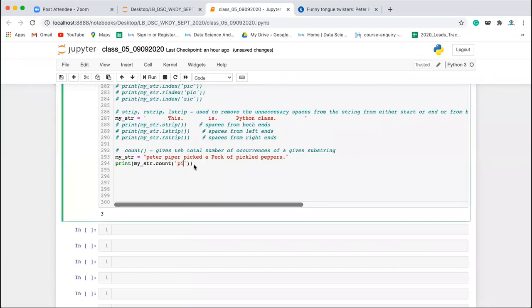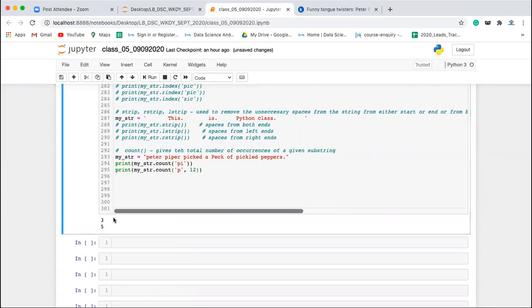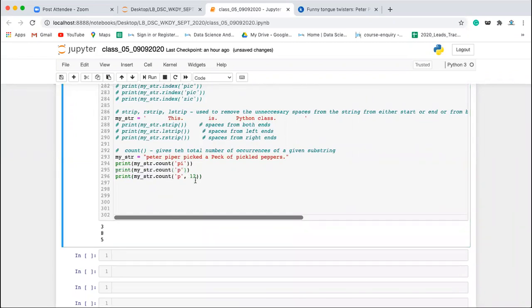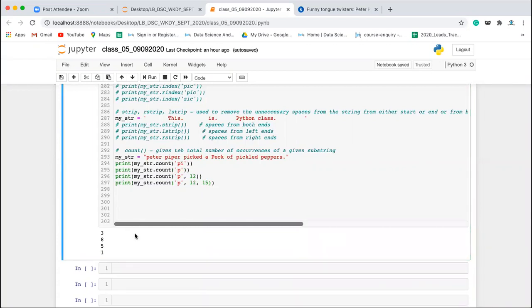You can also control this. For example, let's say you want to check how many times p is repeating, but within a range. For example, you want to check from, let's say, 12. After 12 it is repeating 5 times, but in the total string it is repeating 8 times. So if you remove 12, it is repeating 8 times, but after 12 it is repeating 5 times. You can also check between 12 and 15. So you can write here 12 and 15, it is repeating only 1 time. Okay, so this is the count method we have.